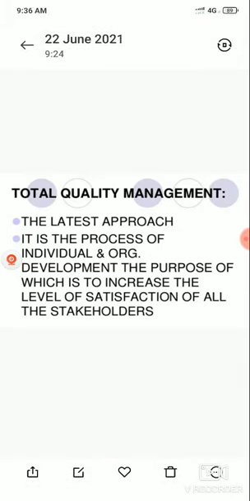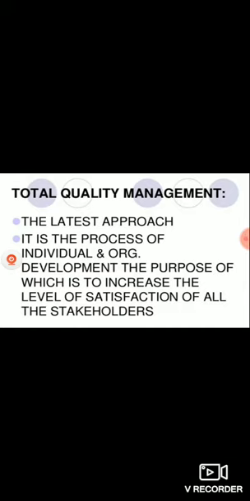It is the process of individual and organizational development, the purpose of which is to increase the level of satisfaction of all the stakeholders.